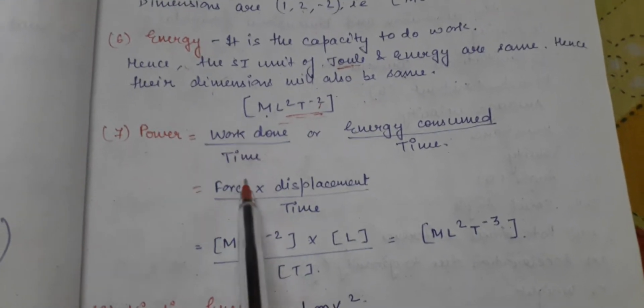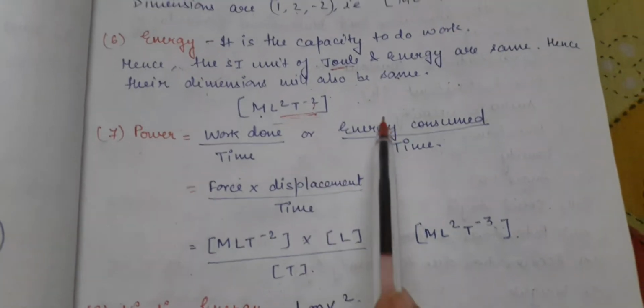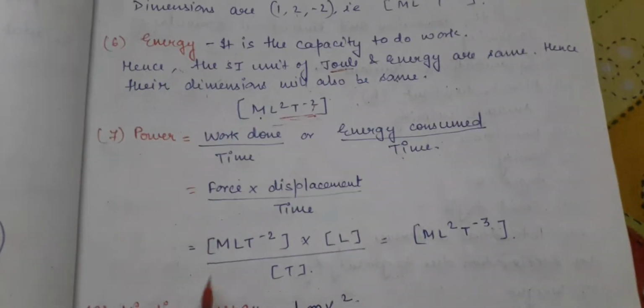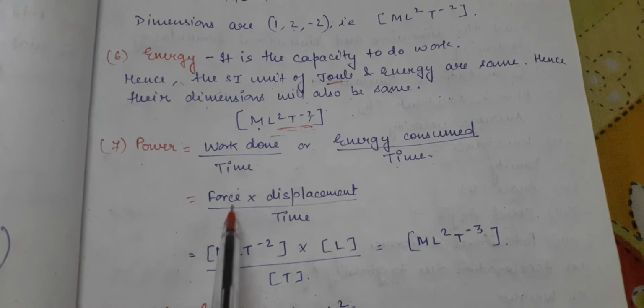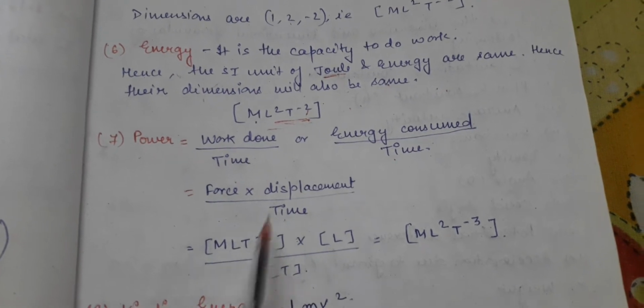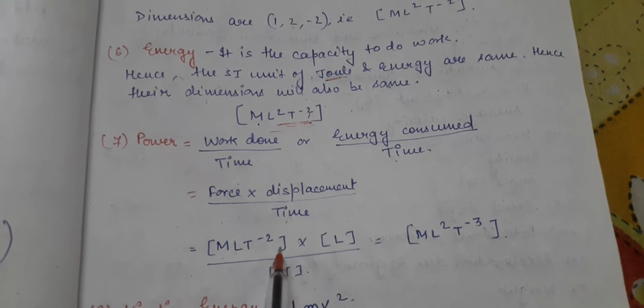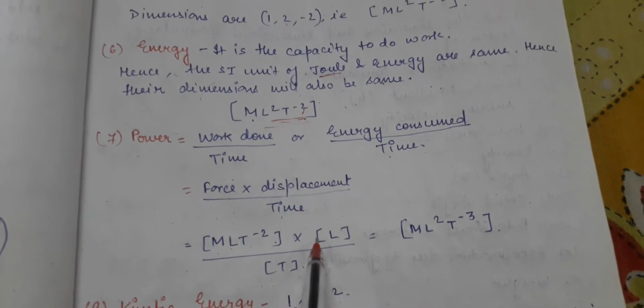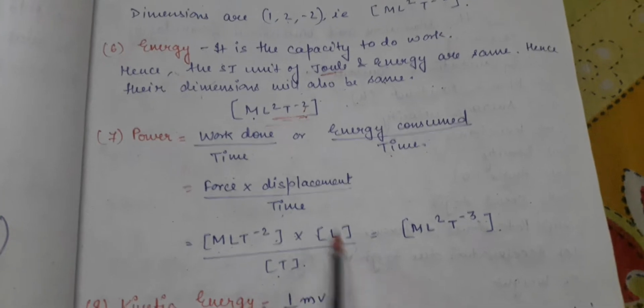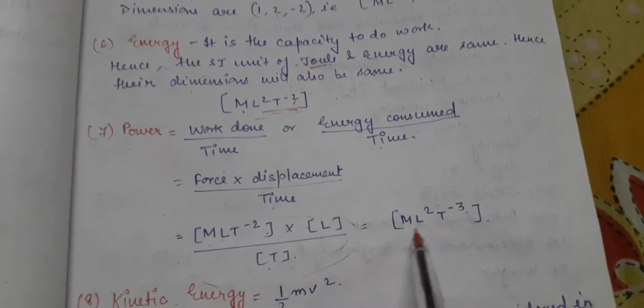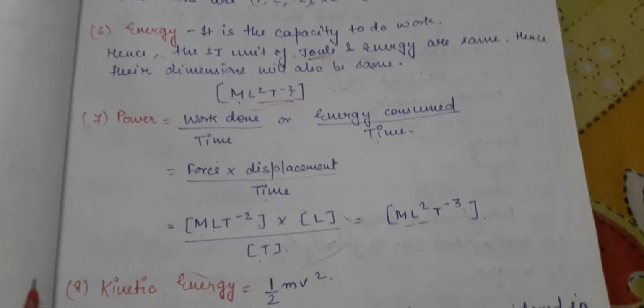Power is equal to work done upon time, or we can write energy consumed upon time. In place of work done I can write force into displacement upon time. What is the dimensional formula of force? MLT minus 2. What is the dimensional formula of displacement? L. Time, T. Solving all this together, we get ML2 T minus 3.